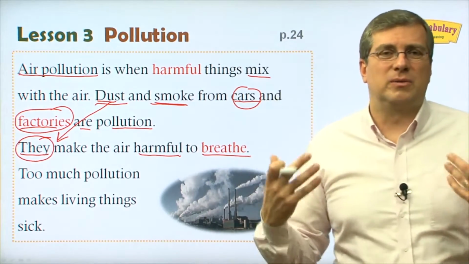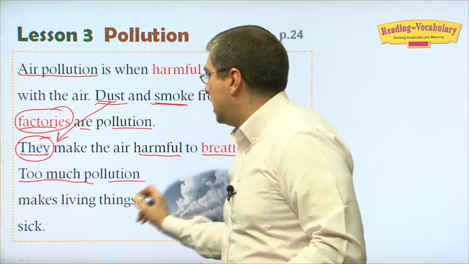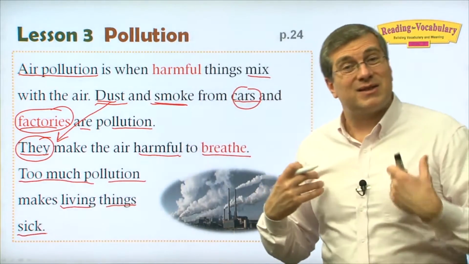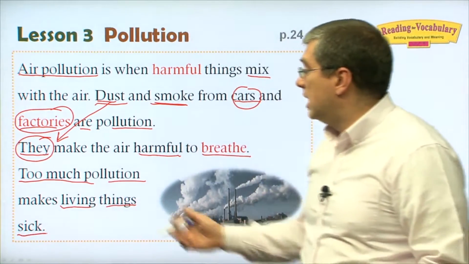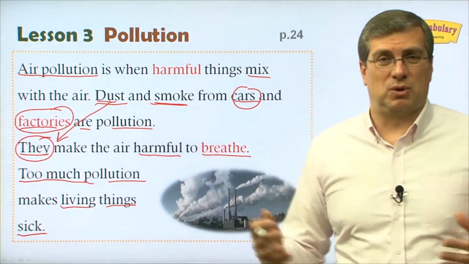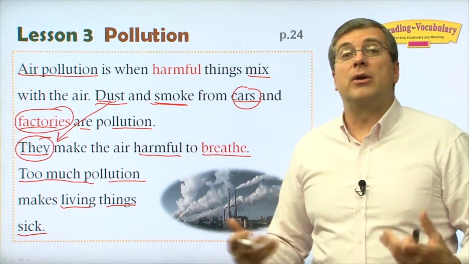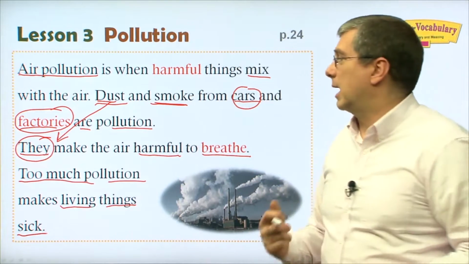Too much pollution makes living things sick. It makes us sick if there's too much dust or smoke in the air. And many other living things can become sick too and die. Okay, let's move on.